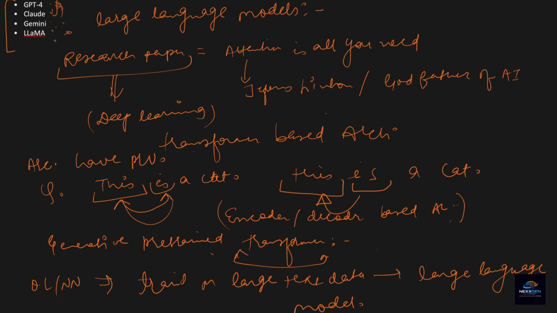So I hope it's clear what large language models are. They are transformer or neural network based architectures trained on very heavy data sets, meaning trillions, billions of records, because the query can be anything. On ChatGPT you can query anything, so the model has to have context of it beforehand.